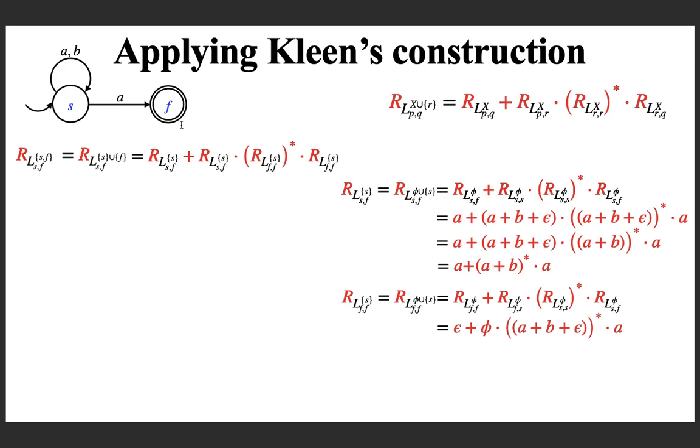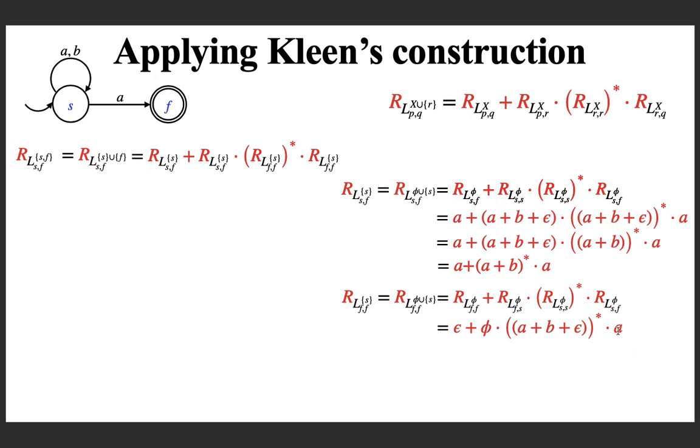F to F without passing through an intermediate state is epsilon, plus what is this saying? From the state F back to S, there is no such path, so it is phi. Phi is that regular expression. I hope you remember the semantics of the regular expression phi, which is null set, followed by SS, which we already found here, followed by SF, which also we found here, it is A.